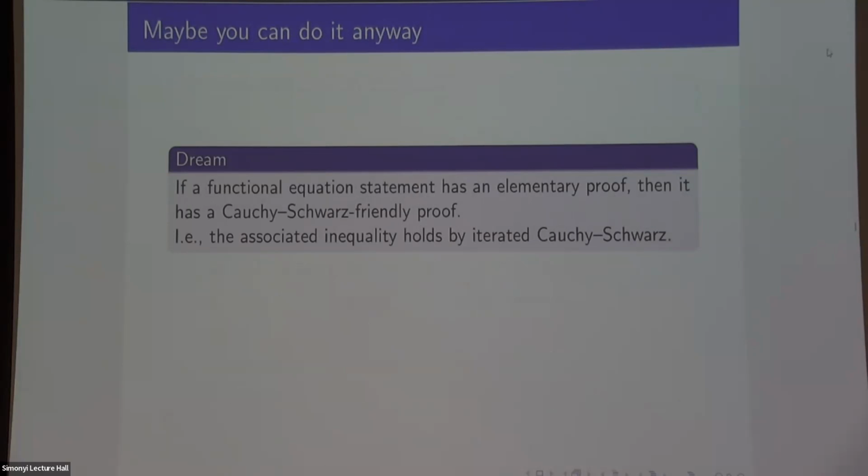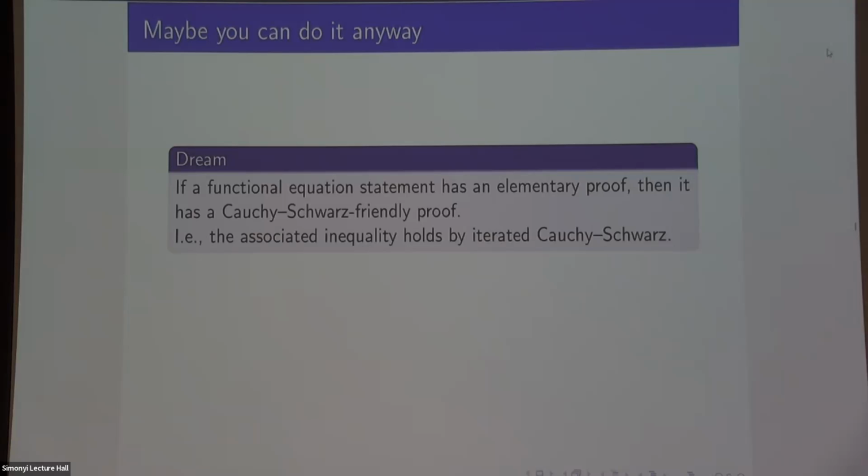Okay. So what can we hope for? Things went pretty badly. I had this idea of how to prove things by Cauchy Schwarz, and then it didn't work because my elementary proofs don't look like Cauchy Schwarz arguments. But the dream is that maybe you can do it anyway. Wouldn't it be great if I take my inequality, turn it into a functional equation, see whether it has an elementary proof, and it does have an elementary proof. I've asked my algebraist and my logician, and they both come back saying it's good. Then somehow there should be some way of taking that elementary proof and massaging it until it looks like a Cauchy Schwarz proof. I think this would be really great, because me in my PhD would have been very happy about it, right?